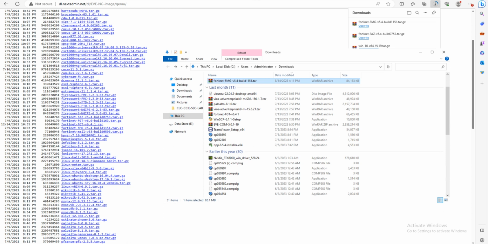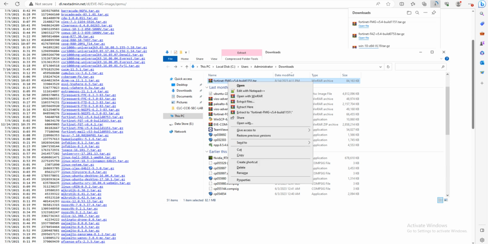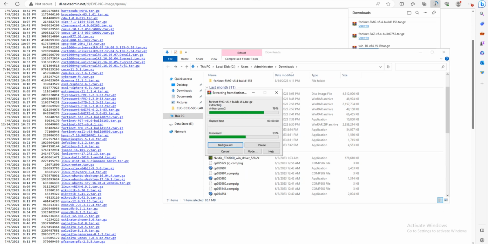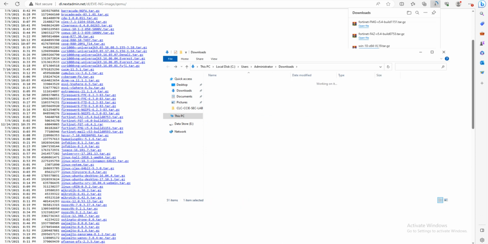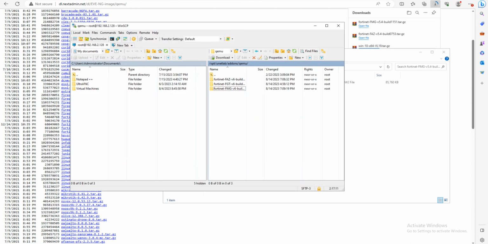So here is one more example. I have downloaded this FortiManager from the same link which I have shown you before, and I have already downloaded it, and now I will extract it here. Once it is extracted, we will go into the folder inside, and we'll see we have this file, and we will access our WinSCP.